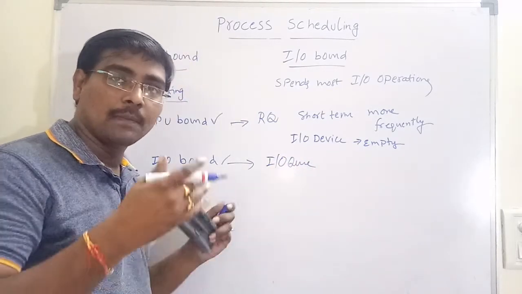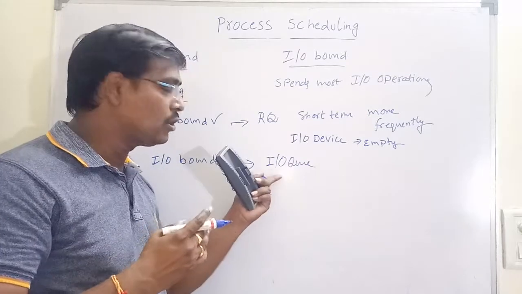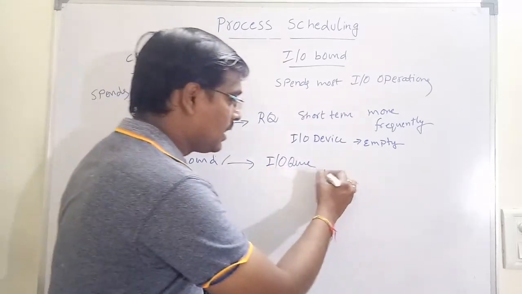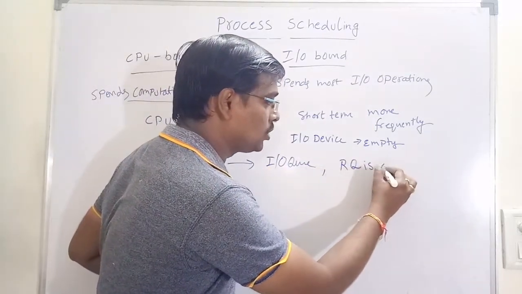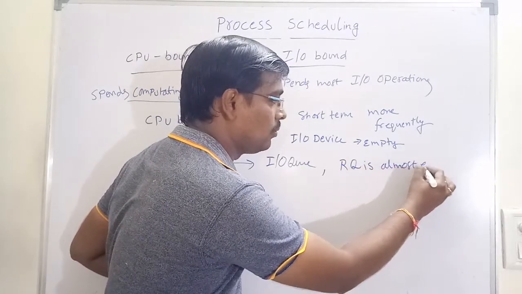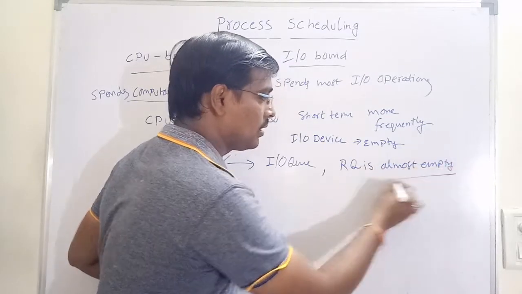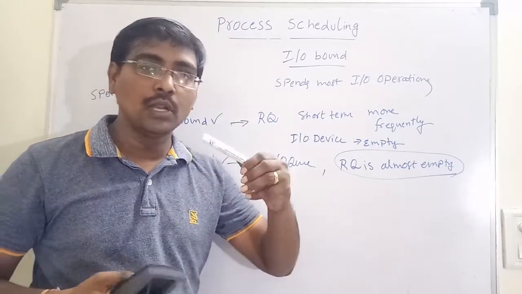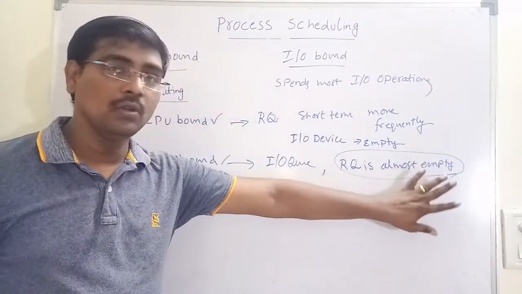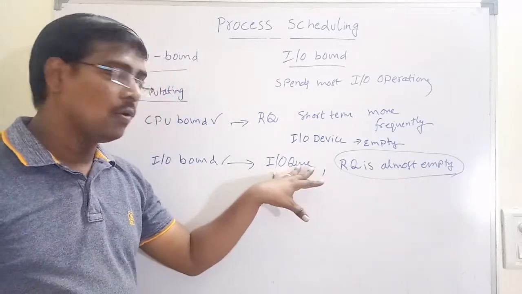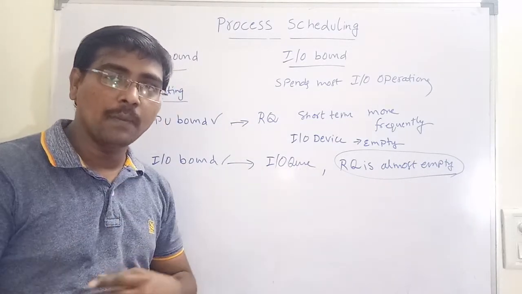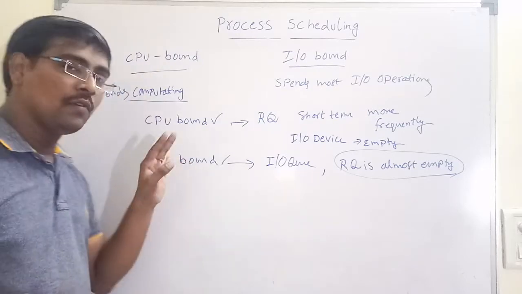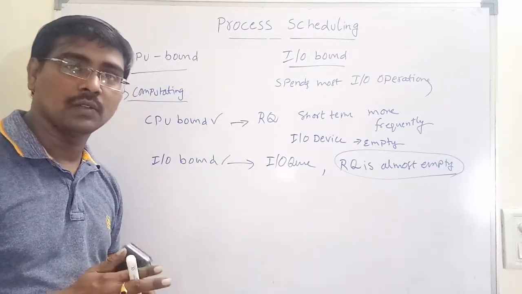That is, the IO queue is full, but the ready queue is almost empty. If the ready queue is empty, the CPU is not utilized effectively. Only IO operations are performed. So an IO bound process alone is also not sufficient.